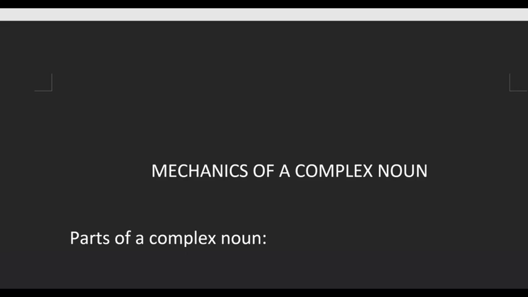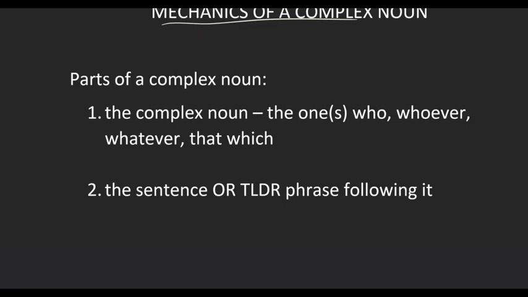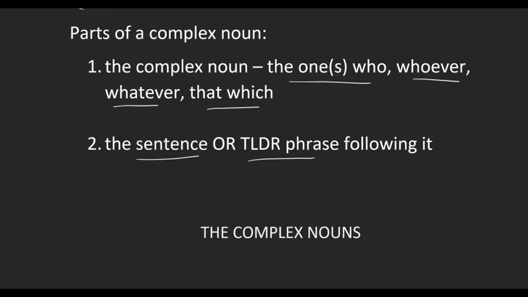Okay, so let's talk about the inner mechanics of the complex noun. A complex noun is made up of two parts, right? The first part is the complex noun itself, which is either going to be the one who or the ones who, or whoever, or whatever, or that which. A complex noun will always start with one of these words, and then it'll be followed by either a sentence or a TLDR phrase. And when we say sentence, it can be either an action sentence or an is sentence.